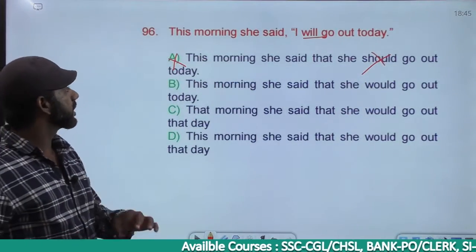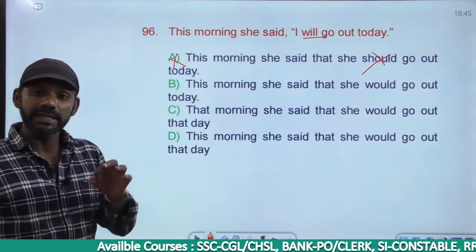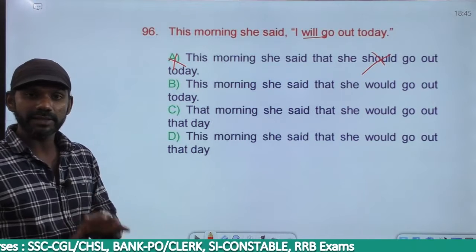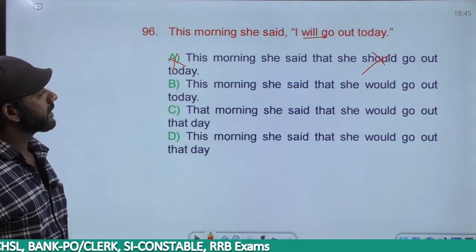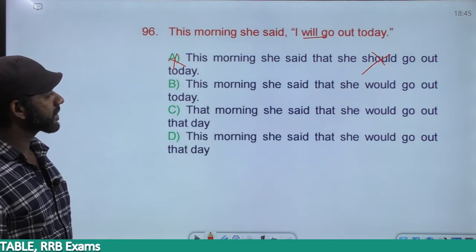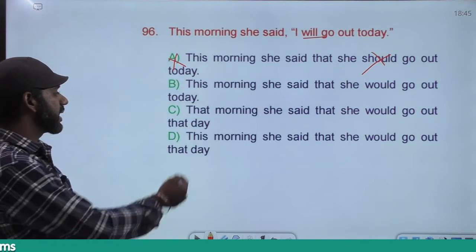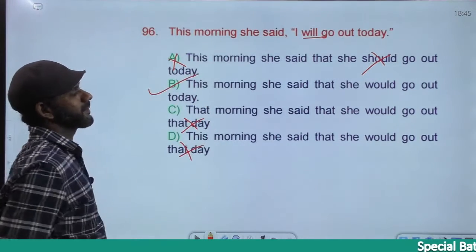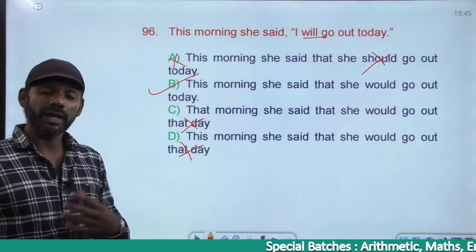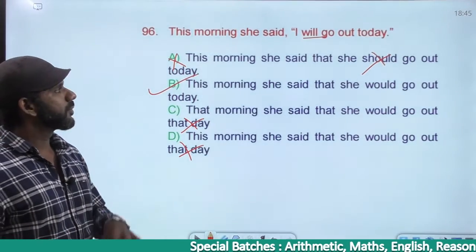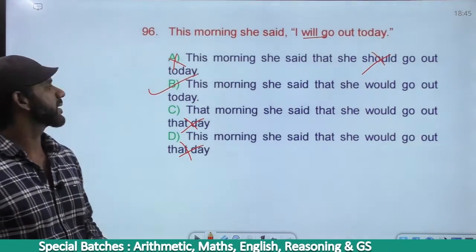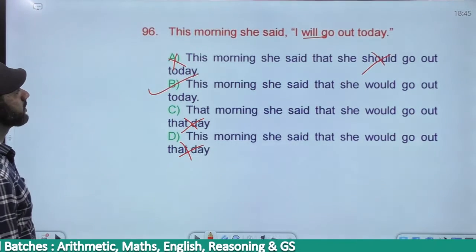Today will remain as today because she said this morning. I repeat, this morning is a time that belongs to today itself. So today remains as today. This morning she said that she would go out today must be considered. C: this morning she said that she would go out that day is gone. The answer must be option B. Everything depends on your understanding of the sentence. This morning she said, today remains as today because this morning is a part of today. Come to the next one.